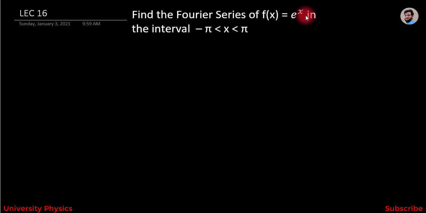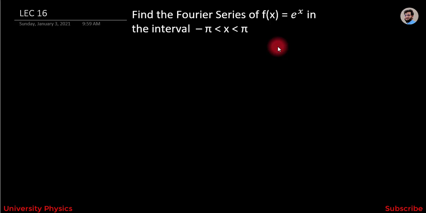In today's lecture we will find the Fourier series of f(x) = e^x in the interval -π < x < π. In order to find the Fourier series of f(x) = e^x, first we have to know whether this given function is an odd function or an even function.